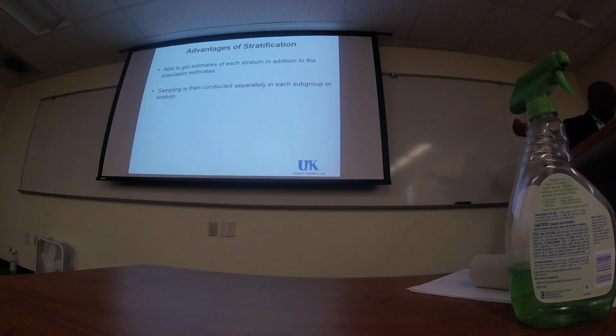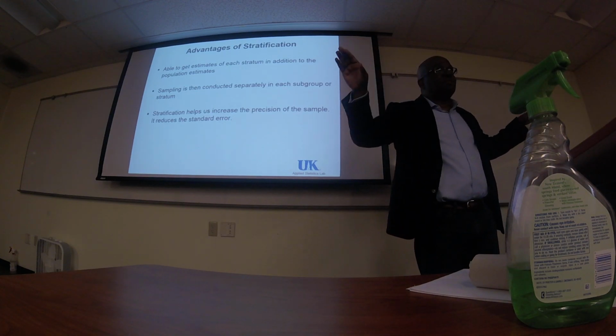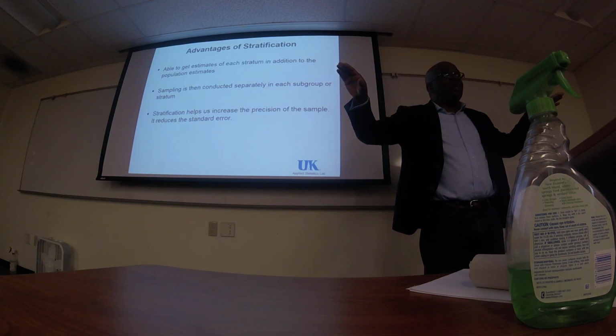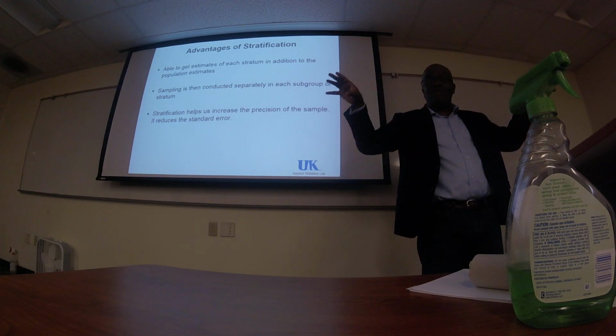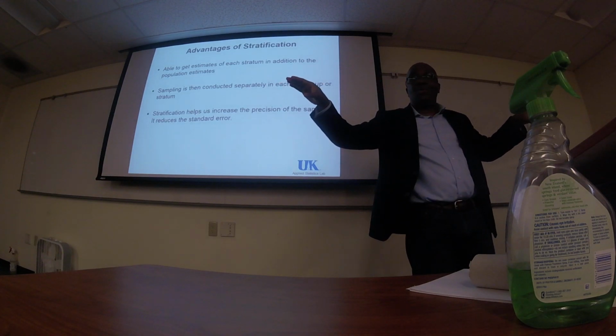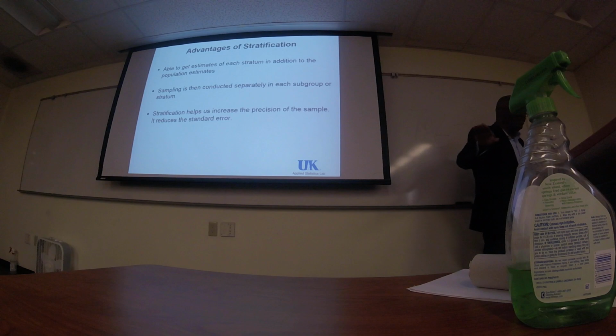Then I will take one sample for each region, and by averaging between the regions, they were different, but I take different samples by averaging between all of them. That will reduce my variance, that will reduce my standard error.